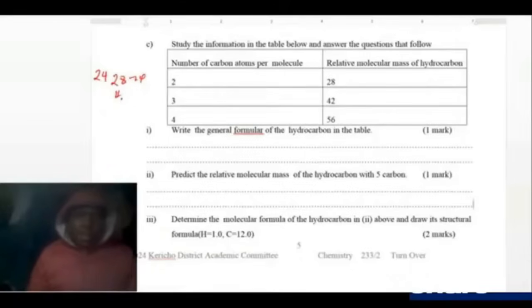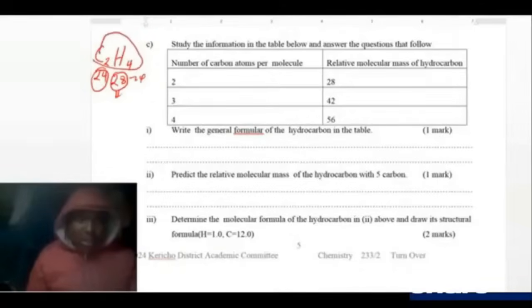So which organic compound will that be? Will it be an alkane, an alkyne, or an alkene? So check. If we put C2 here, then H4. That's what we have: carbon is two, hydrogen. So carbon 12 times 2 is 24. So the mass of carbon alone is 24, but the total mass is 28. So what remains is hydrogen, and it is 4. So which one is this? You see, this one is ethene, which is C double bond C and then H.